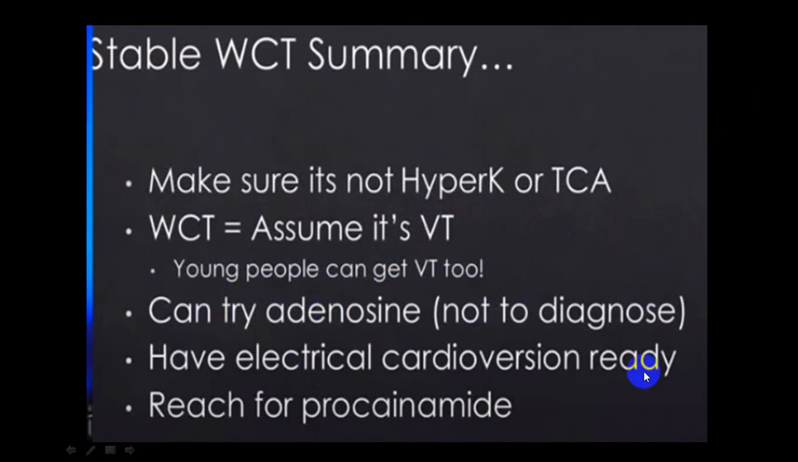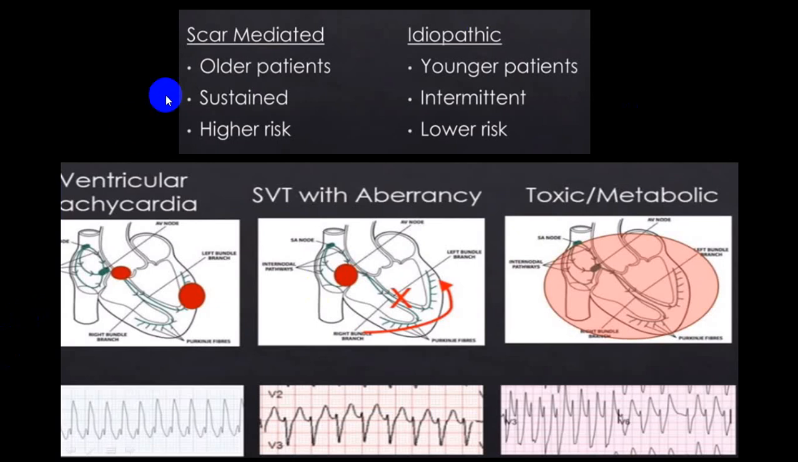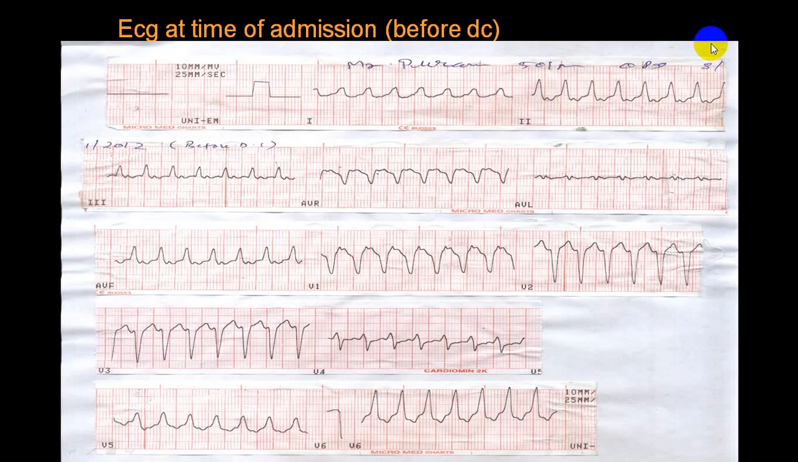Have electrical cardioversion ready and have procainamide ready, because these two are the prime treatment in case of ventricular tachycardia. Always try to differentiate this from SVT with aberrancy and from hyperkalemia and tricyclic antidepressant poisoning. These are reversible and less pathogenic, while VT is highly pathogenic. And this is one example that we have given.